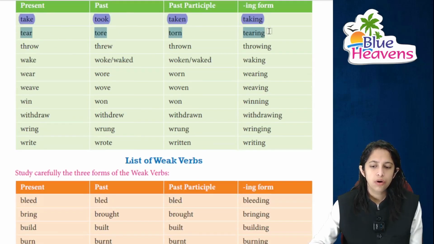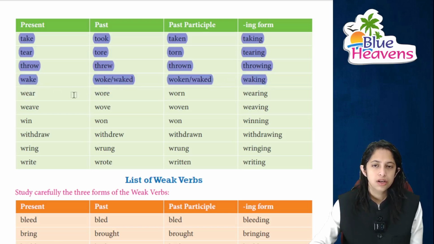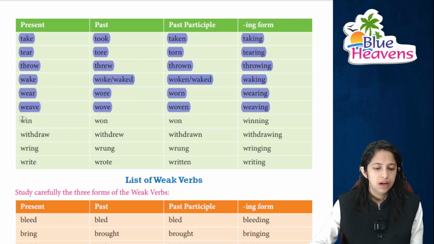Tear का tore, torn and tearing, right? Throw का threw, thrown and of course it's throwing. Wake का woke or you can say waked, woken or waked and again it's waking. Wear का wore, worn and wearing. Next is weave का wove, woven and weaving. Then it's win का won and of course it's winning.